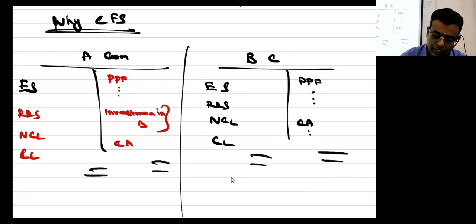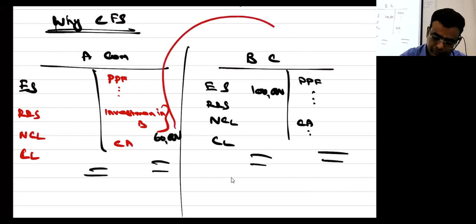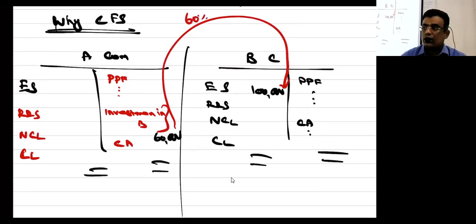Now we can understand that 1 lakh is the share capital here, and here it is 60,000. So when one company controls another company, the company who is controlling is called the holding company. The company who is controlled by another company is called the subsidiary company.